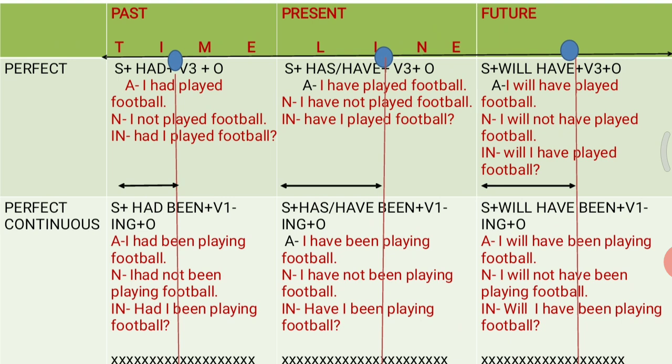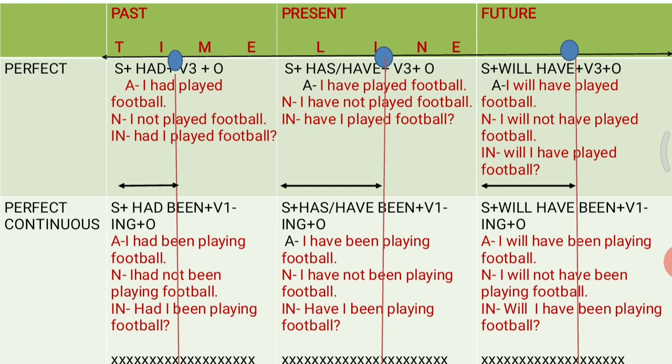And always remember that with perfect or completed action, you are going to use third form of the verb. Now, when I say I had played football, now it means I completed the action of playing in the past, and that is why it is past perfect tense. And you can simply change it into negative and interrogative. I had not played football. Had I played football? So this is how you can change your sentence.